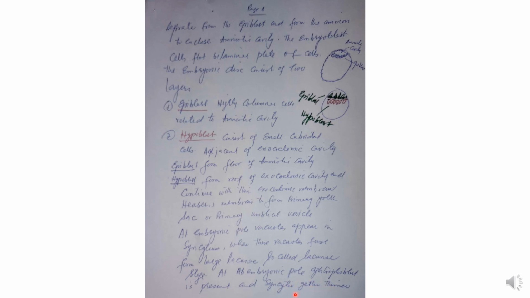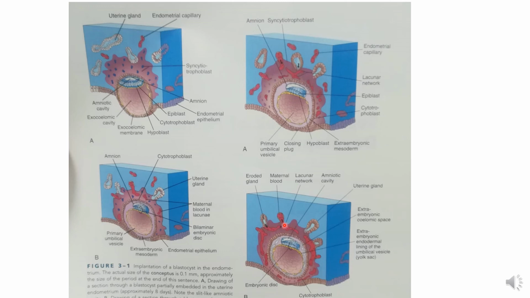At the embryonic pole, only cytotrophoblast is present, as shown in the previous picture, and the syncytium gets thinner. You can see here the syncytial layer is more developed toward the polar side, but there is no syncytium toward the abembryonic pole.